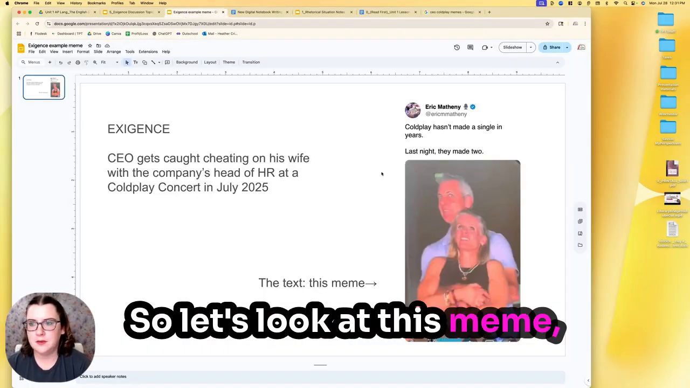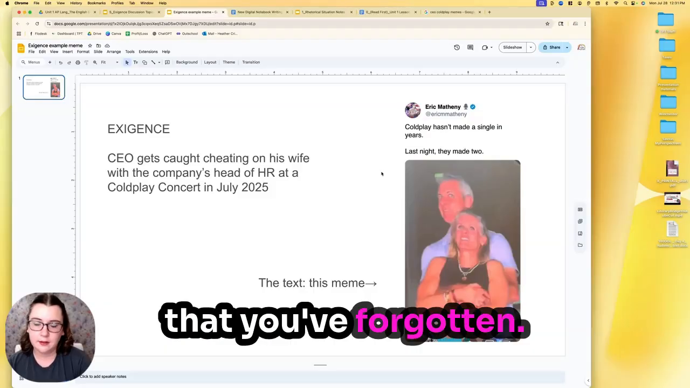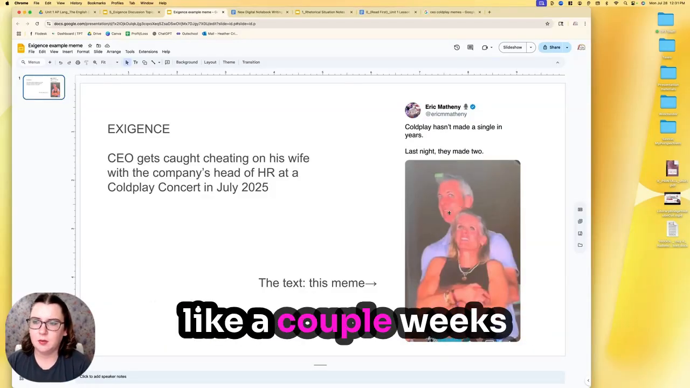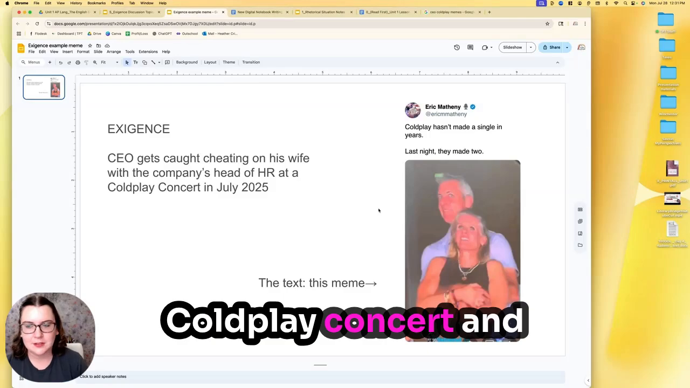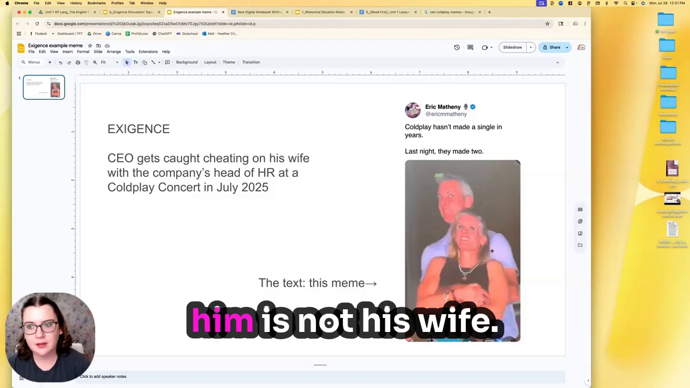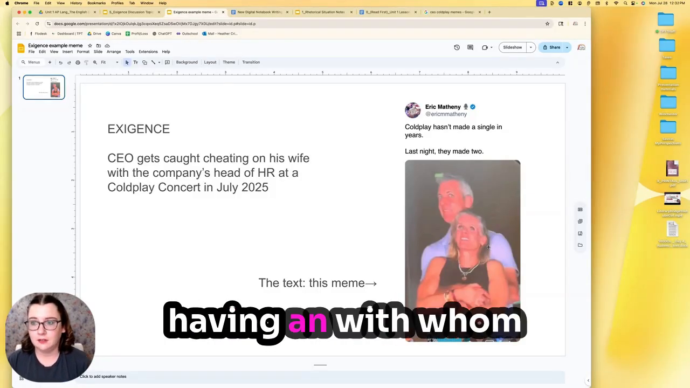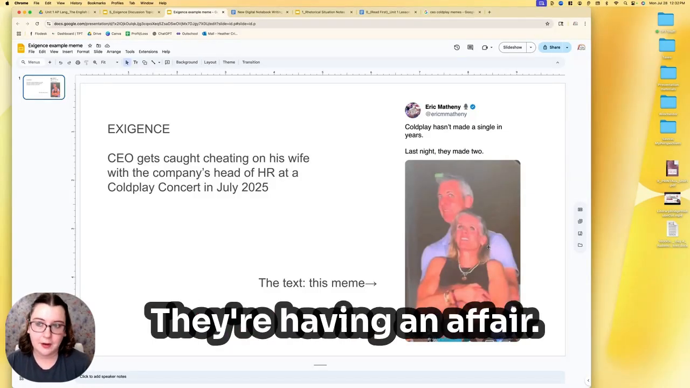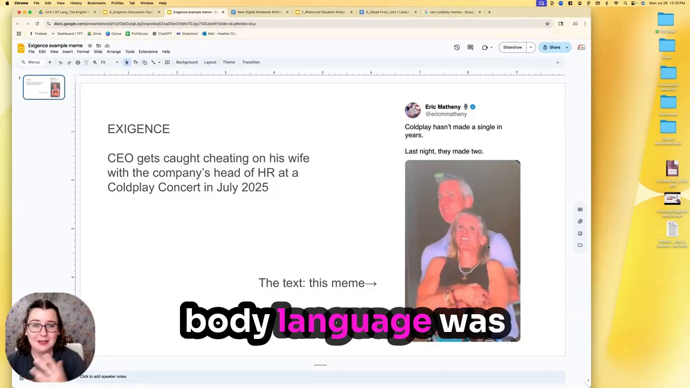So let's look at this meme. If you're not familiar, or if you're watching this so far in the future that you've forgotten: this happened a couple weeks ago now, but this couple was caught on the kiss cam at a Coldplay concert and they were called out by the lead singer. This guy is a CEO of a really big company and the woman with him is not his wife. It is the head of HR of his company, with whom he's having an affair. And when they were caught on the kiss cam, their body language was really awkward.